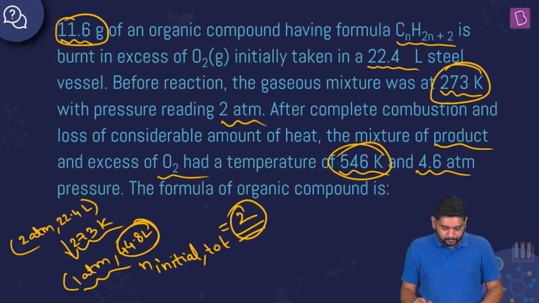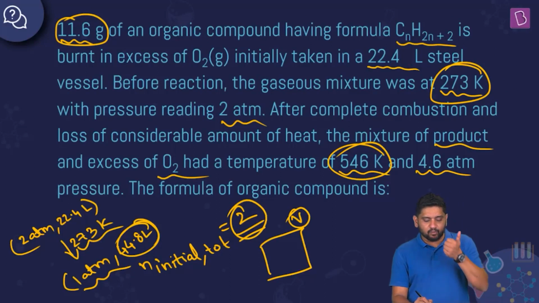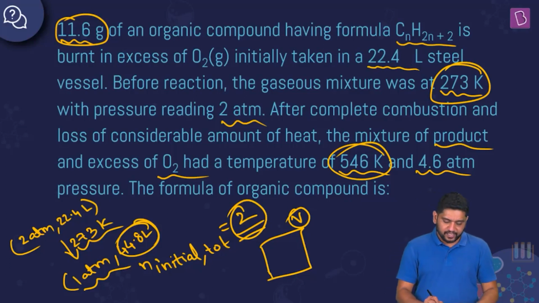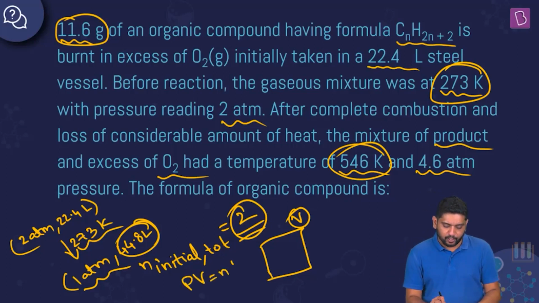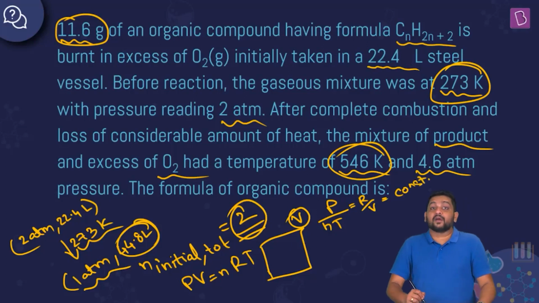Now cool, what else? As far as this vessel is concerned, the only thing that is fixed about this vessel is volume. Do you understand this? Number of moles is changing, pressure is changing, temperature is changing. The only thing that is constant for this vessel is volume. So what we write is PV equal to nRT. So take all the constants to one side and others to the other side. What we are going to get is V by R equal to nT by P, or you can say P by nT will be equal to R by V, which is going to be a constant for this vessel, right? I hope you understand what I wrote here.